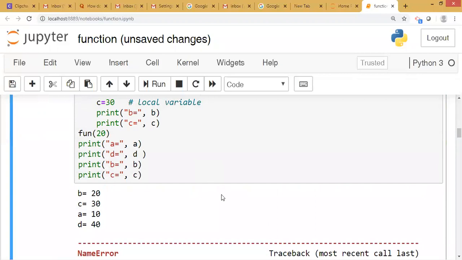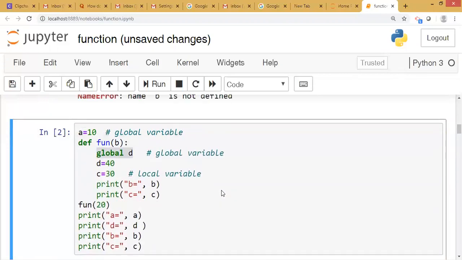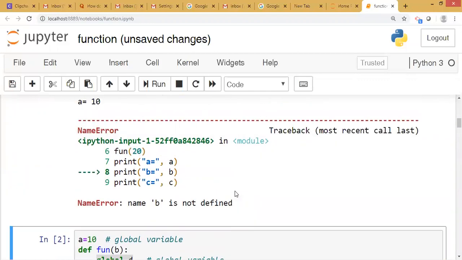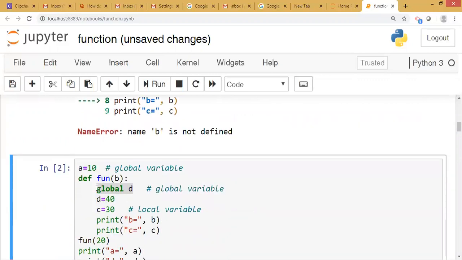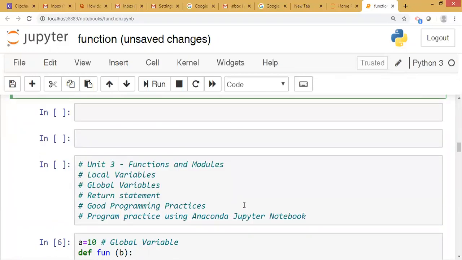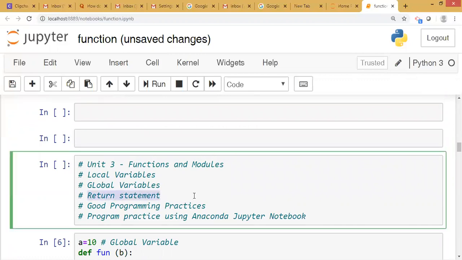Okay, understood what is meant by local variable and global variable. Global variables are outside the function or in the main body of the program. We can declare a global variable inside a function also by using the global statement. The scope of a local variable is inside a function, and the scope of a global variable is throughout the program. Okay, now our next point is the return statement.